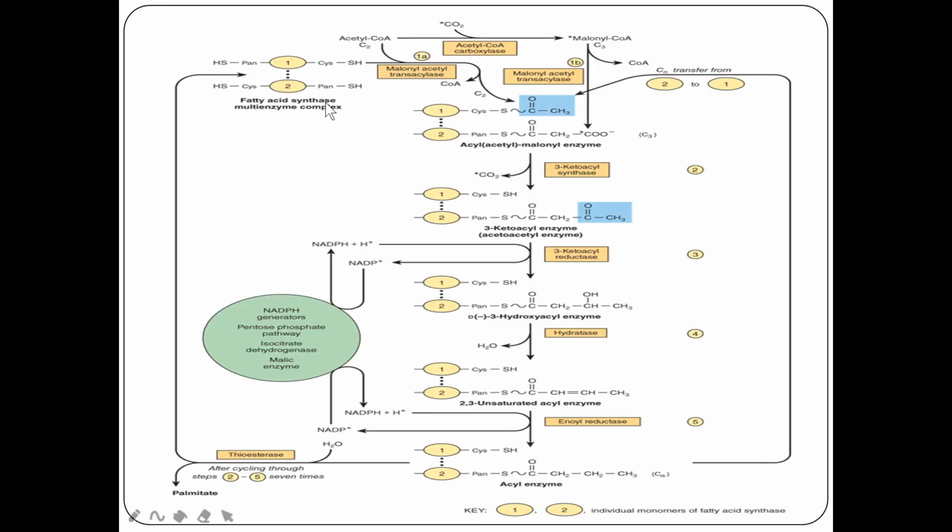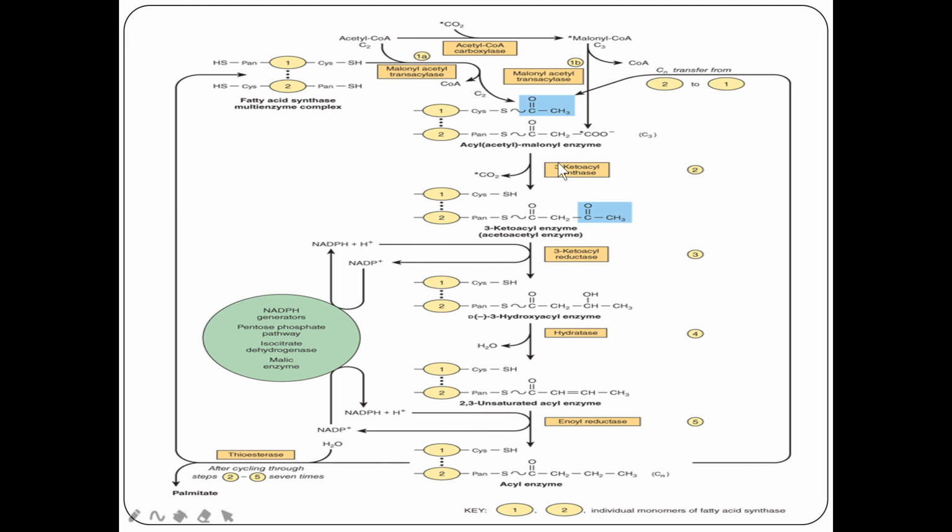Once again I will explain this reaction. So this is the fatty acid synthase complex, with acetyl CoA conversion into malonyl CoA. In one cycle, acetyl CoA will be transferred with the help of the enzyme acetyl transacylase. It will be charged onto the cysteine SH group of one monomer, and the second monomer, which has the pan SH group, will be charged with malonyl CoA with the help of malonyl transacylase, to form the product acyl malonyl enzyme.